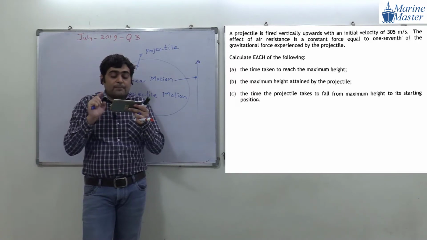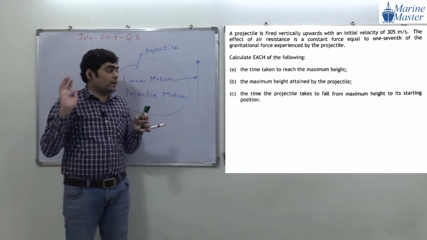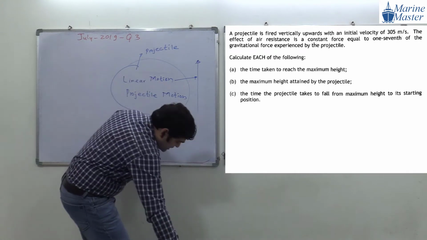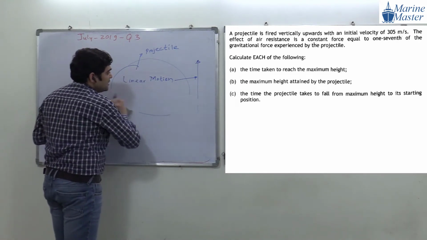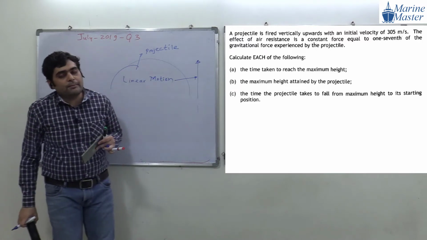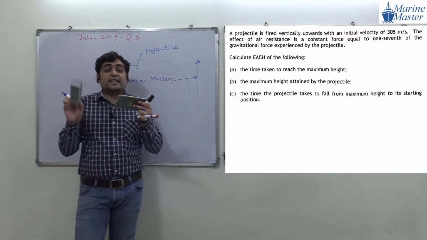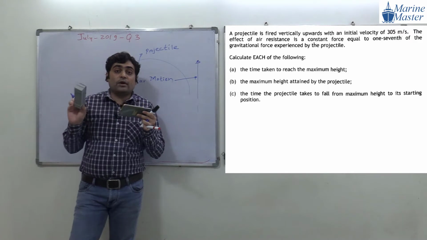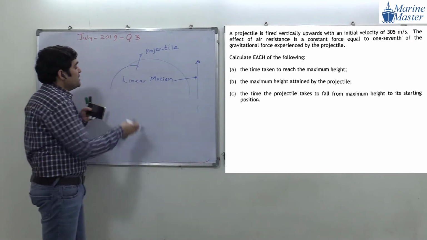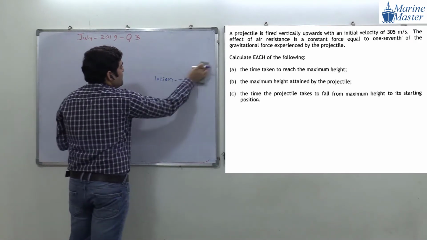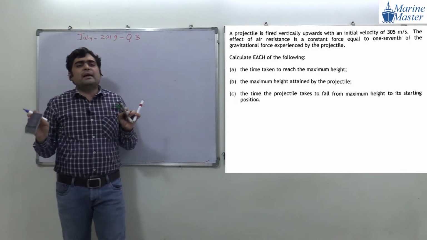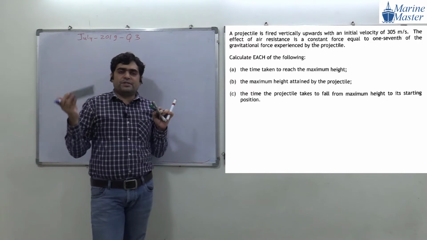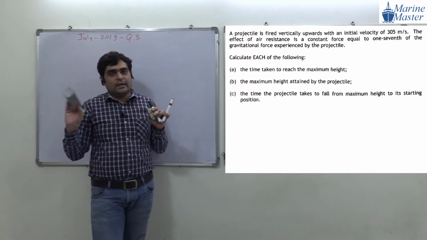Here they said a projectile is fired vertically, so this question belongs to linear motion. We know because here they are saying vertically. And a projectile is an object which is moving in the air. Are you getting my point?